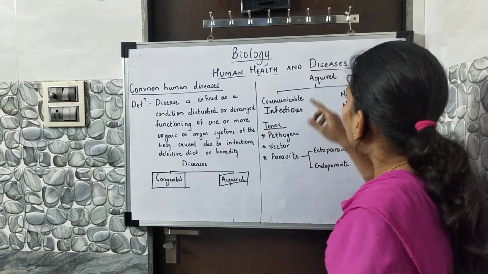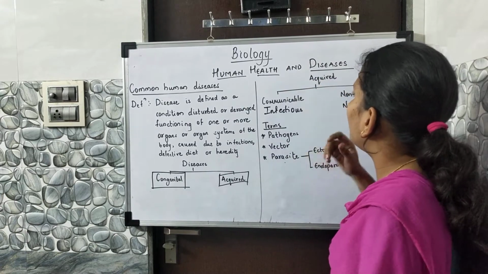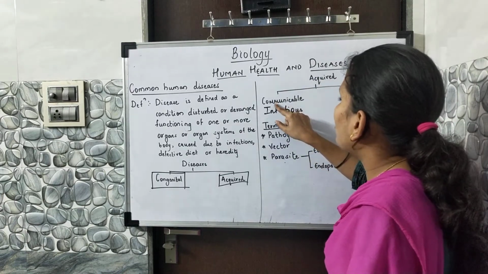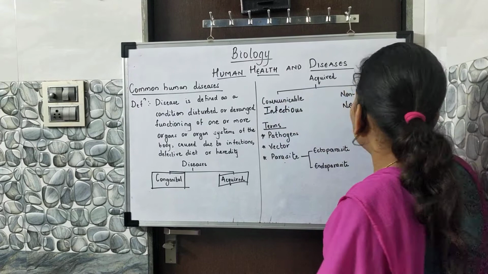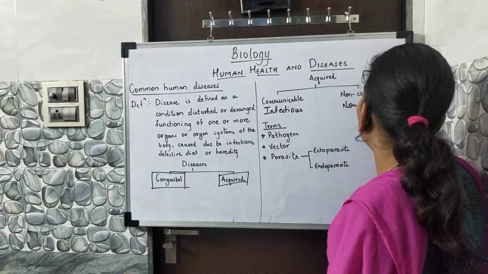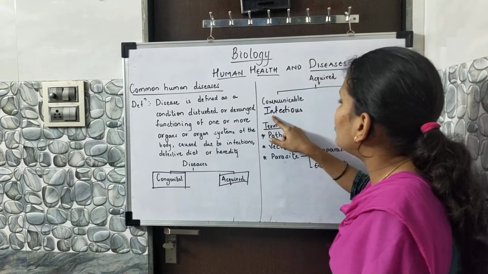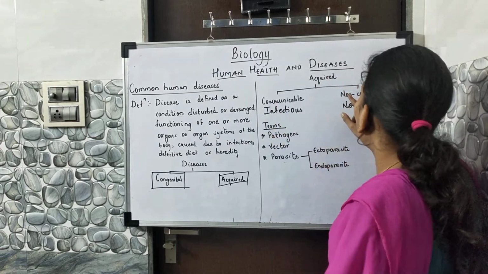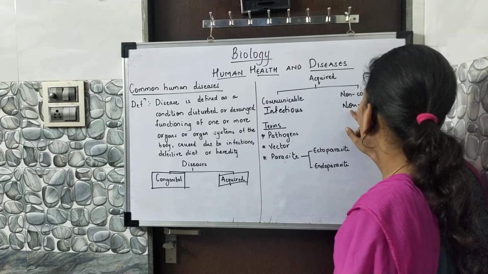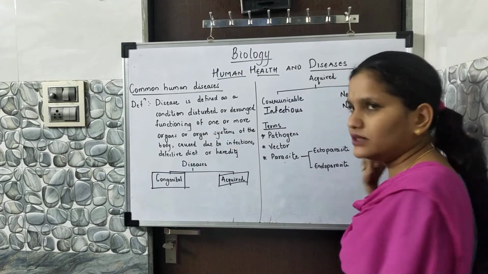Now we can see that the acquired disease is again divided into two parts. The one is called communicable diseases, and the other one is called non-communicable diseases. You can also see that communicable diseases are also called infectious diseases, and non-communicable diseases are also called non-infectious diseases.